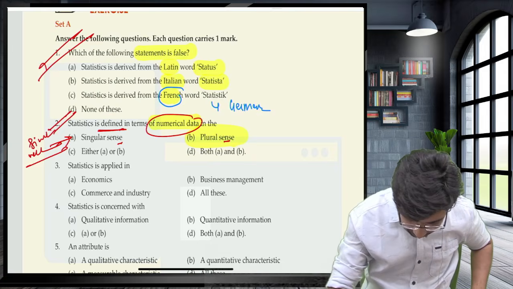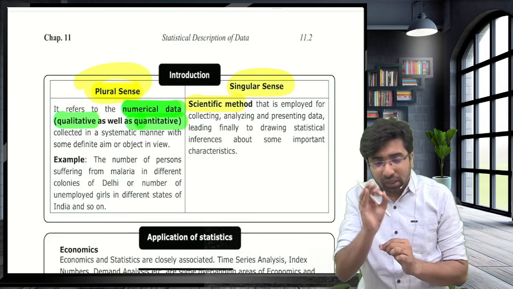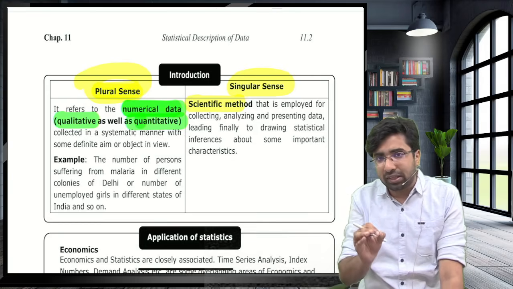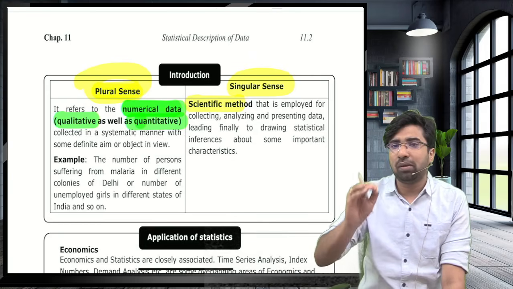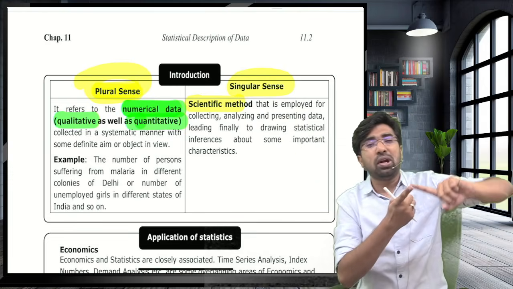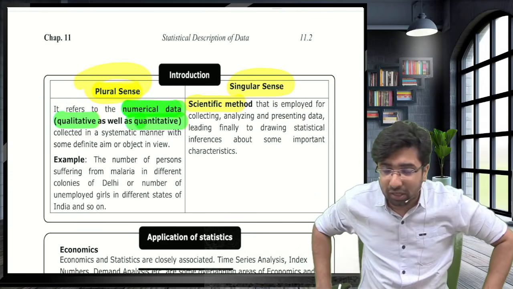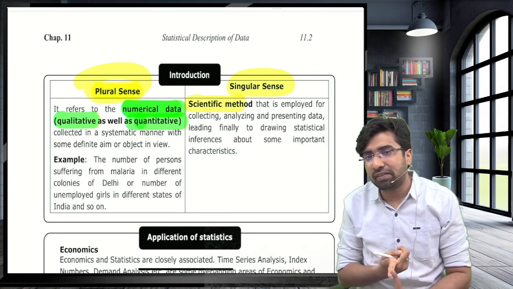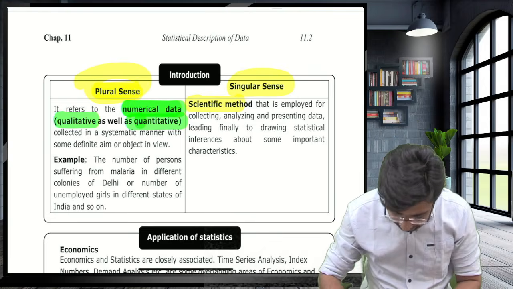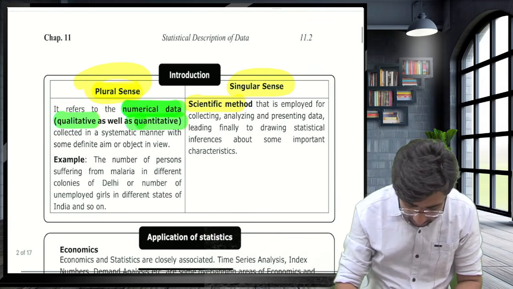So guys, I am saying all the things that I will highlight over here, you have to keep those things in your mind. In singular sense, guys, it is a scientific method. In plural sense, it is just numerical data, which covers both the qualitative aspect and the quantitative aspect. Now let's move towards another concept, guys.